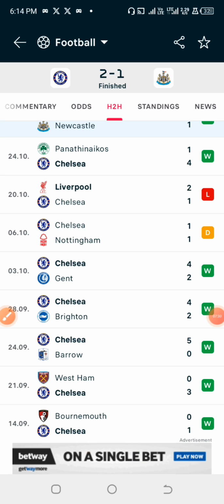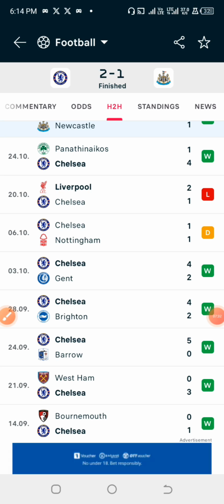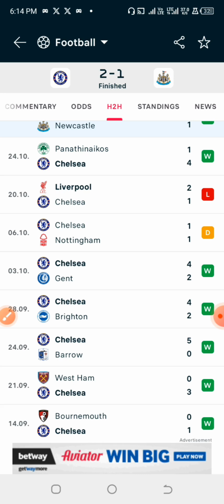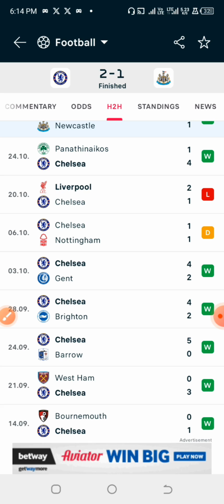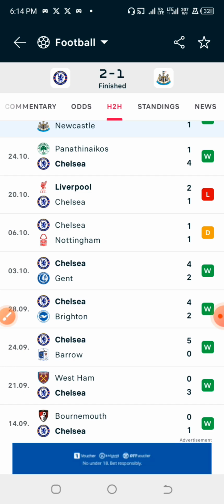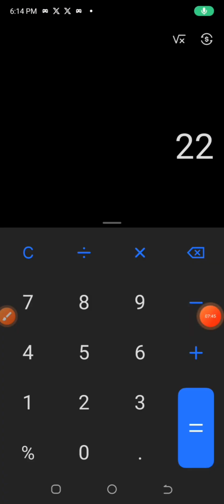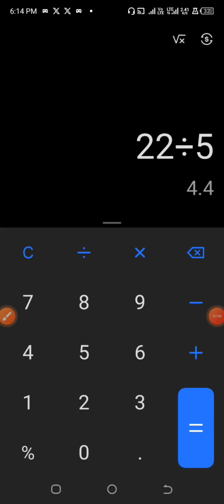It happens to be the total yellow cards that they had in the last previous games against other opponents in this same league. Now what we just need to do is to divide this 22 by the total number of games that we evaluated, which happens to be 5, and by doing that, okay, we should be getting 4.4. Actually, the average yellow card that Chelsea had in the last previous games against other opponents happens to be 4.4 yellow cards.